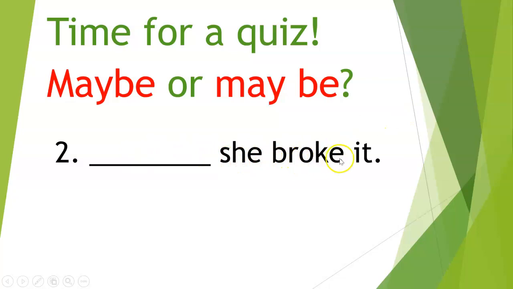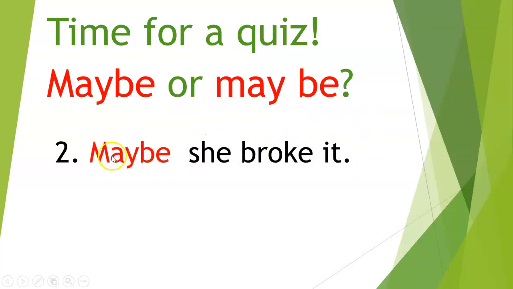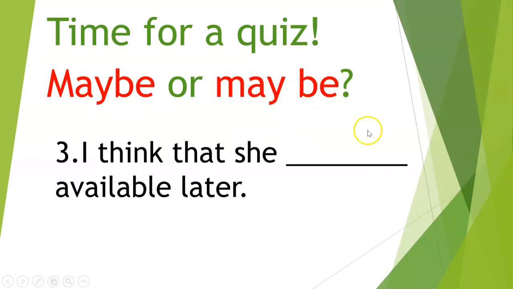Blank, she broke it. In this example, again, maybe she broke it. And again, because it's at the beginning of the sentence, we are going to use this form. Okay, let's move on now to sentence number 3.